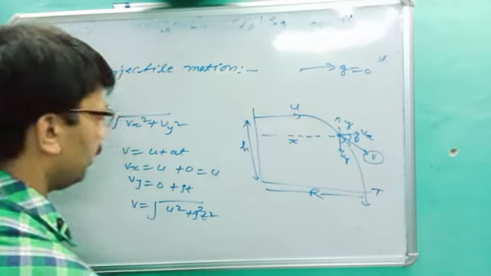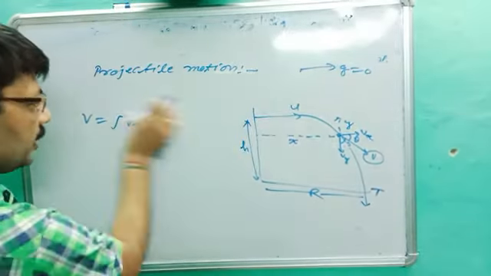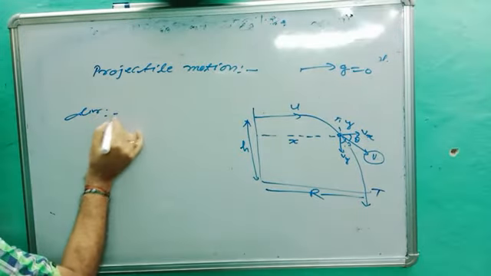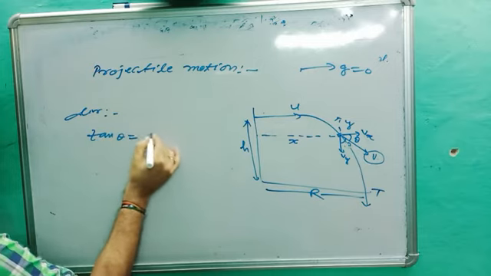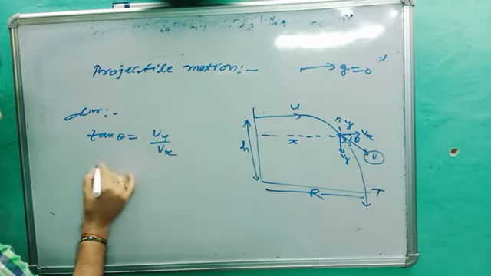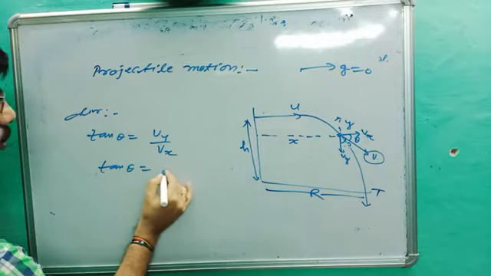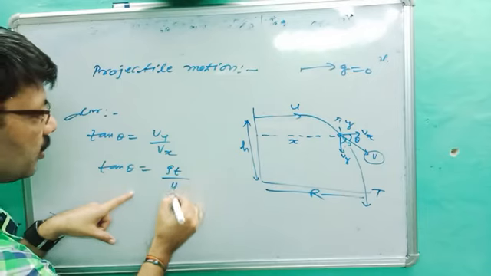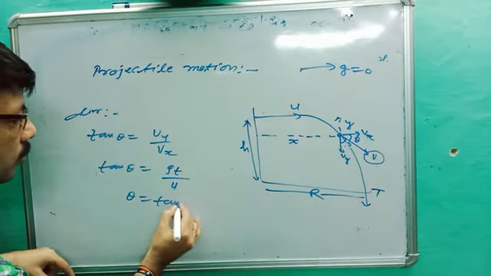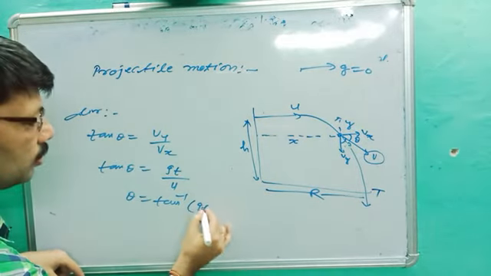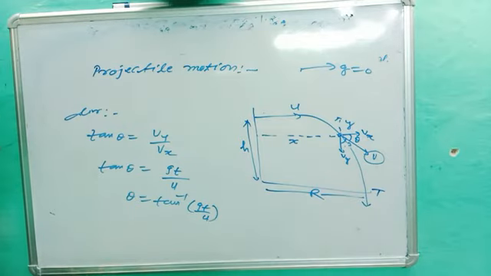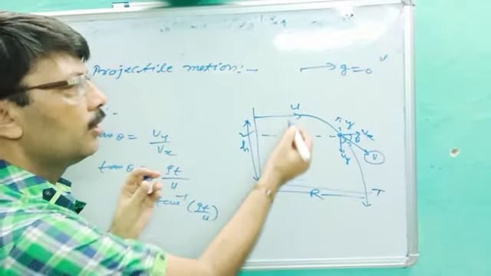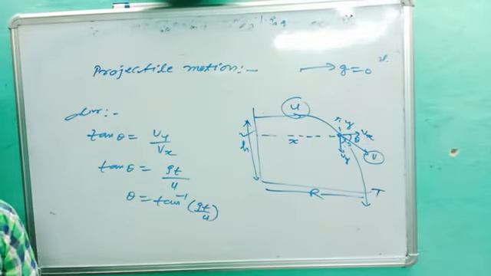Okay. Last point is called direction. You better know tan theta is equal to vy upon vx. What is the value of vy? We just got vy is gt, and vx is u. So theta is equal to tan inverse gt upon u. So this is all about projectile motion when anybody is thrown from any height with initial velocity u. Okay, that's all for today.